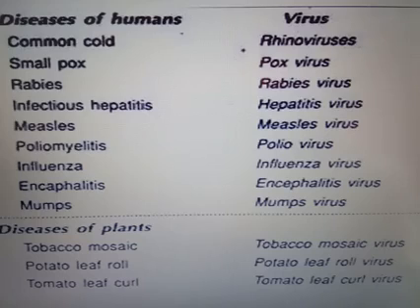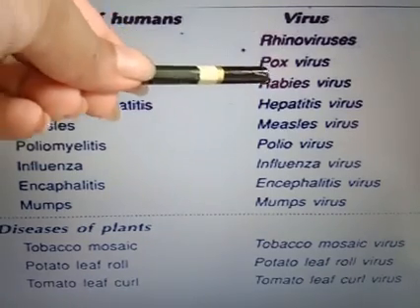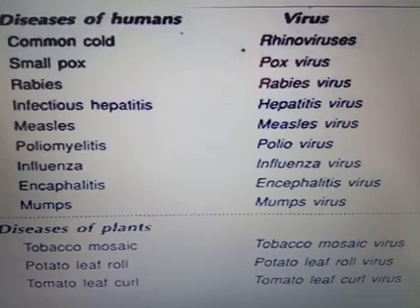Here I am discussing some virus diseases commonly seen in humans. The first one is common cold. Common cold is caused by rhinoviruses. The next one, smallpox. The virus name is pox virus. Next is rabies. The virus name is rabies virus.